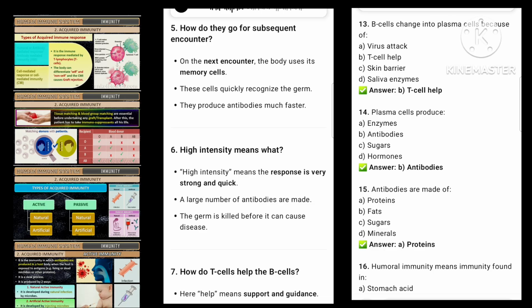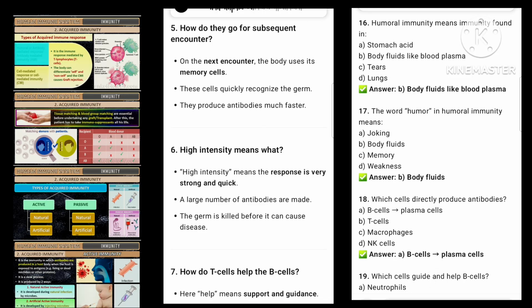6. High intensity means what? High intensity means the response is very strong and quick. A large number of antibodies are made. The germ is killed before it can cause disease.